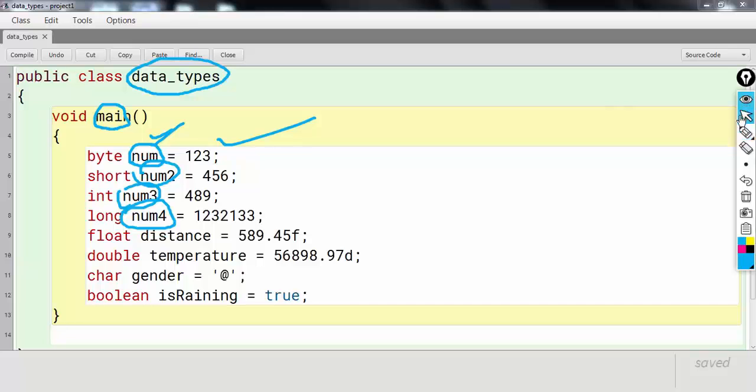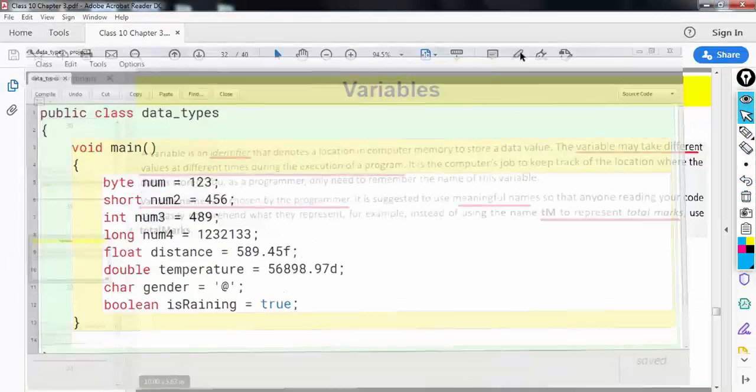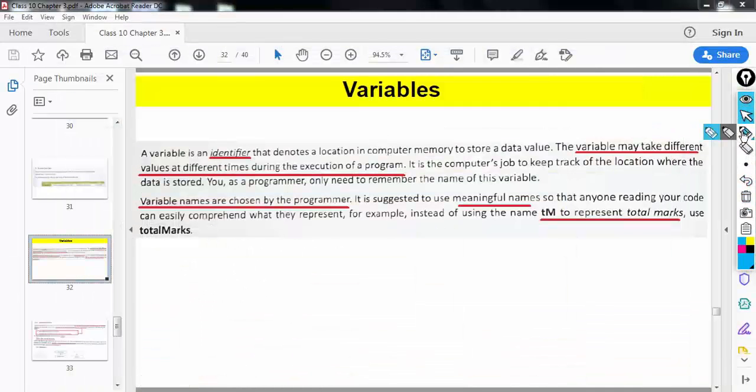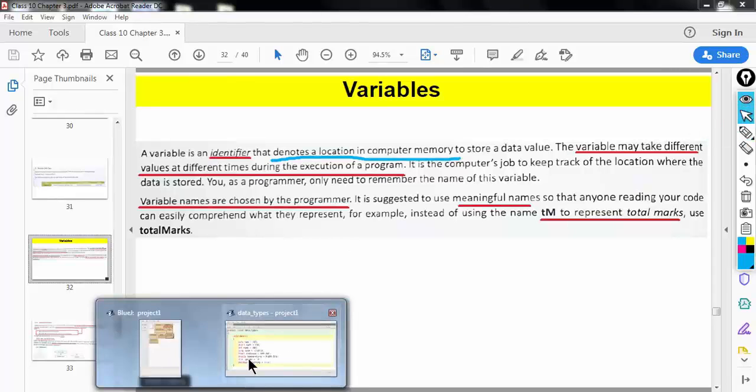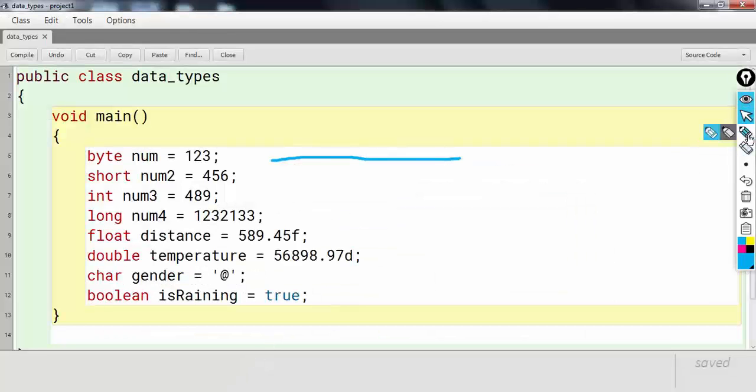So it's an identifier that denotes a location in computer memory.